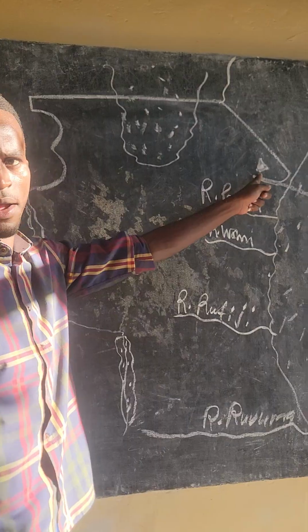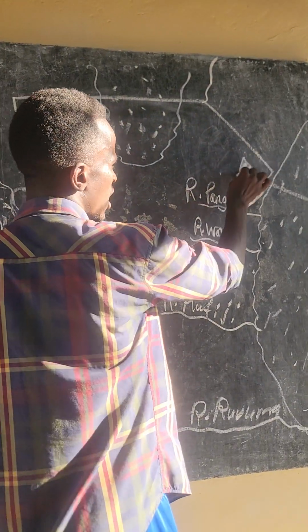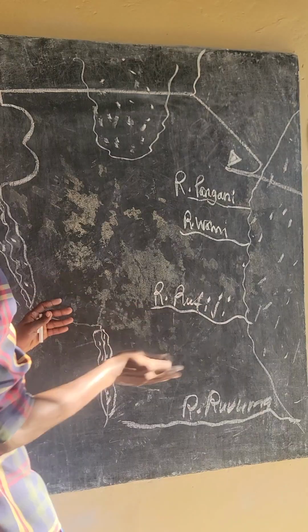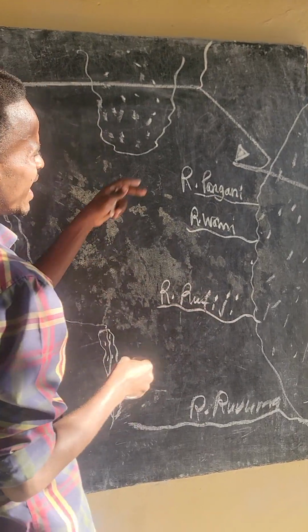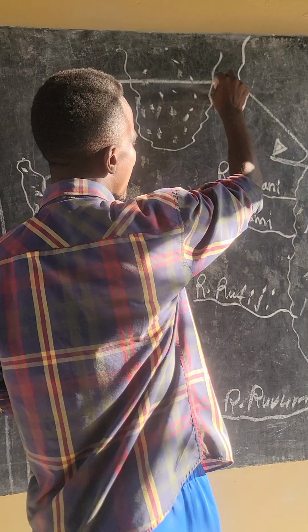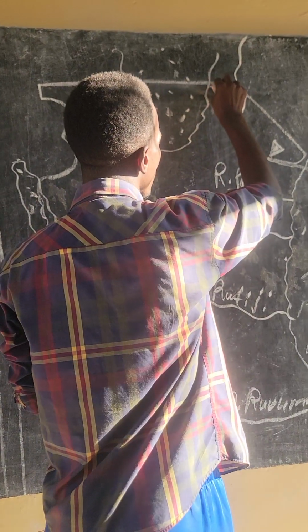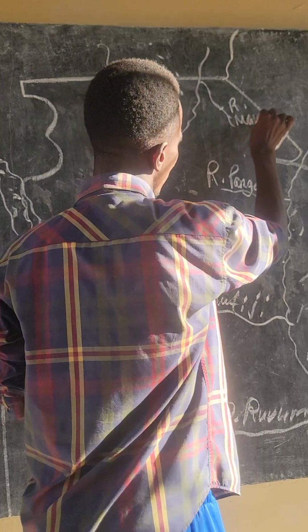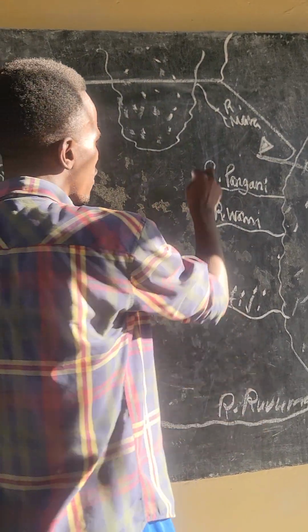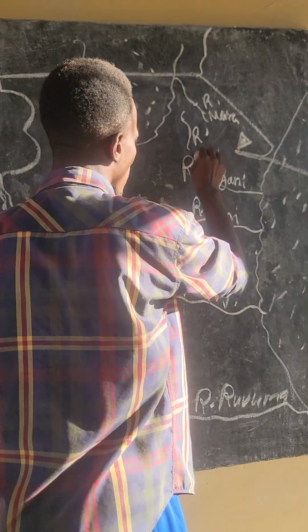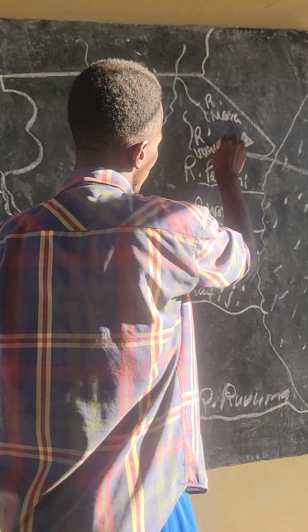Most of you are aware of this one. This is Mount Kilimanjaro. Although it does not appear well, I will try in another session to draw a good map. And then here we have some rivers that are found here. We have River Mara right here. Here we have another river known as the River Grumeti.